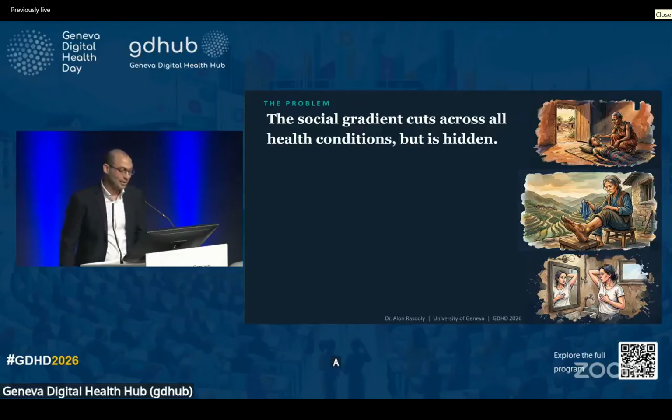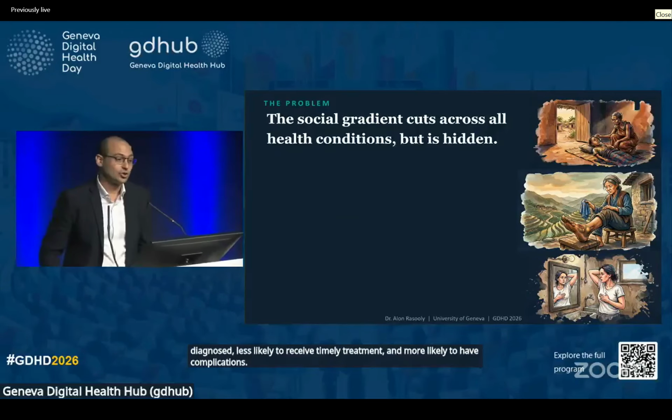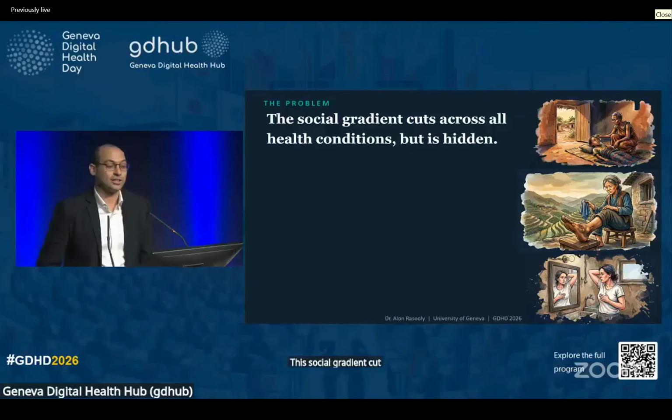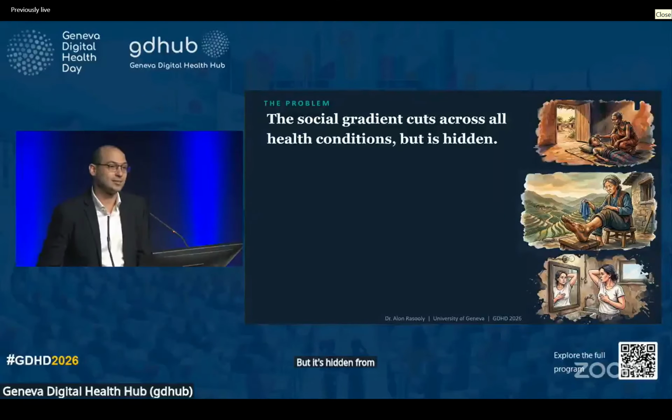A person living with diabetes in a poor and remote village is less likely to be diagnosed, less likely to receive timely treatment, and more likely to have complications. This social gradient cuts across all health conditions, whether it's malaria, diabetes, or breast cancer. But it's hidden from the health systems meant to address it.